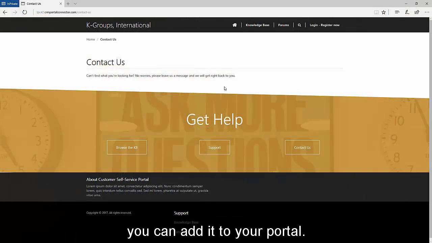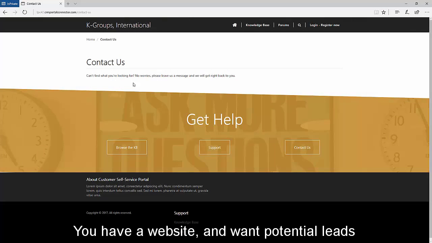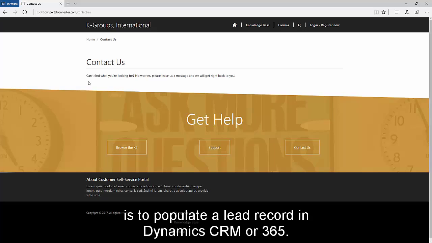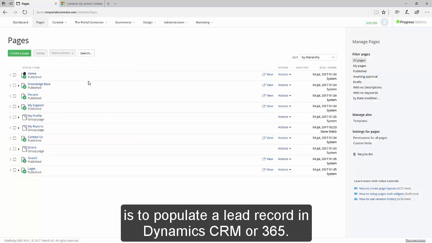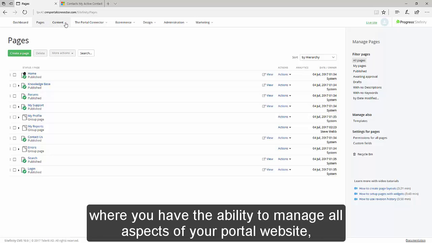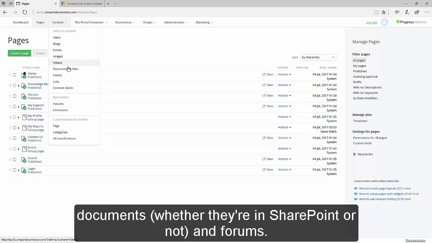Let's start from the beginning and a simple scenario. You have a website and want potential leads to be able to request information, and that information is to populate a lead record in Dynamics CRM or 365. So, you log into the administration area of Sitefinity and the Portal Connector, where you have the ability to manage all aspects of your portal website. From pages to content elements like news and images, documents, whether they're in SharePoint or not, and forums.